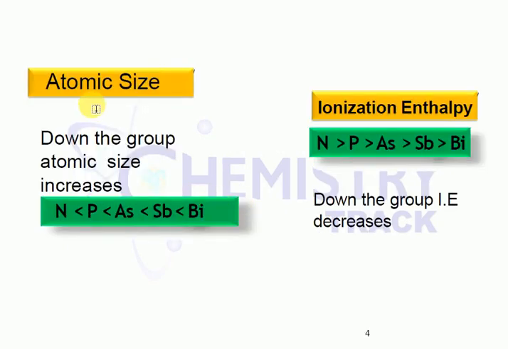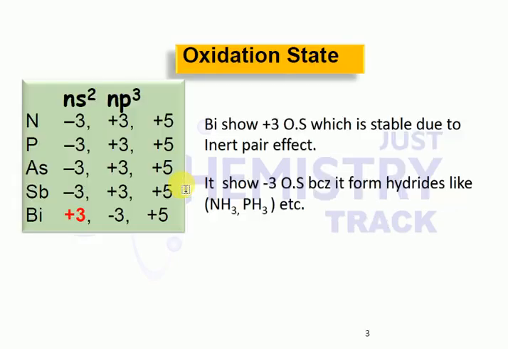Next, coming to the atomic radii. What is atomic radii? It means the size of the atom only. What happens is, when you go downward in any group, the atomic size increases. Why does atomic size increase? Because of the increasing n value. Because of the increasing n value, atomic size will increase only.